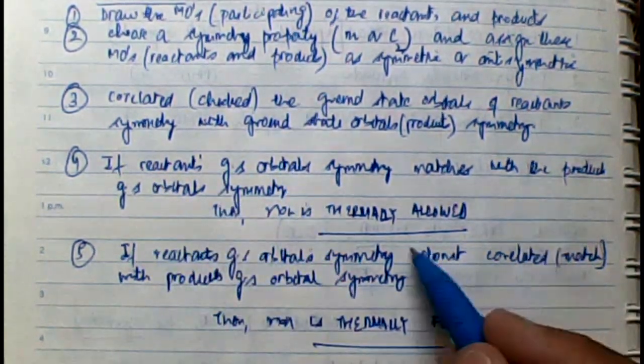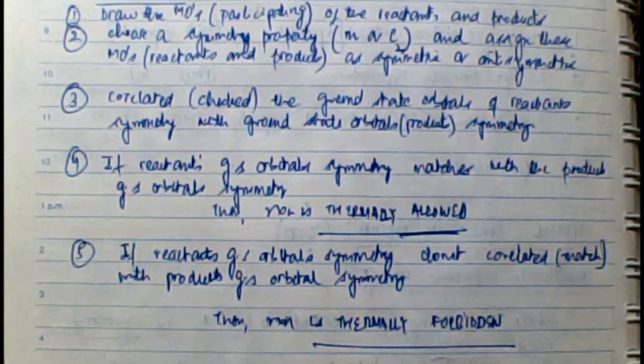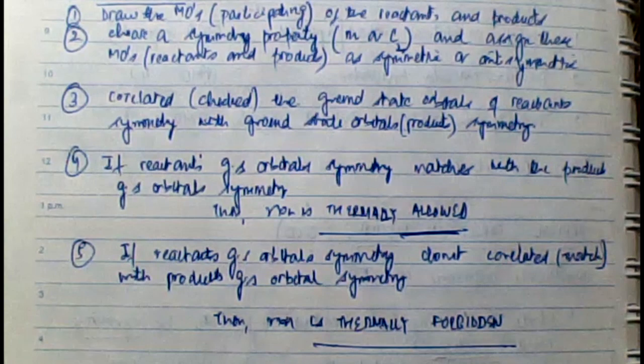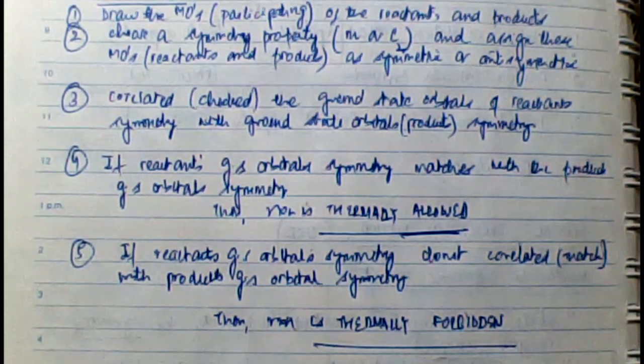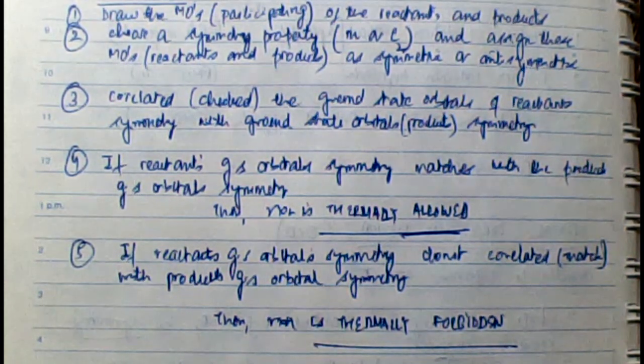And since the ground state is populated, you would expect that all the symmetry properties of the ground state should match with the symmetry properties of the excited state, as per the Woodward-Hoffman law. Therefore, if the ground state symmetry is matching with the ground state symmetry of the product, this is only possible under thermal conditions, we say the reaction is thermally allowed. And if it doesn't match, doesn't correlate, the reaction is thermally forbidden.